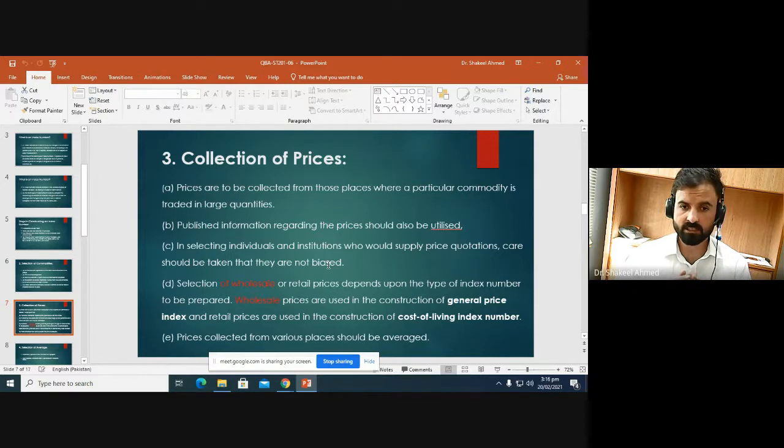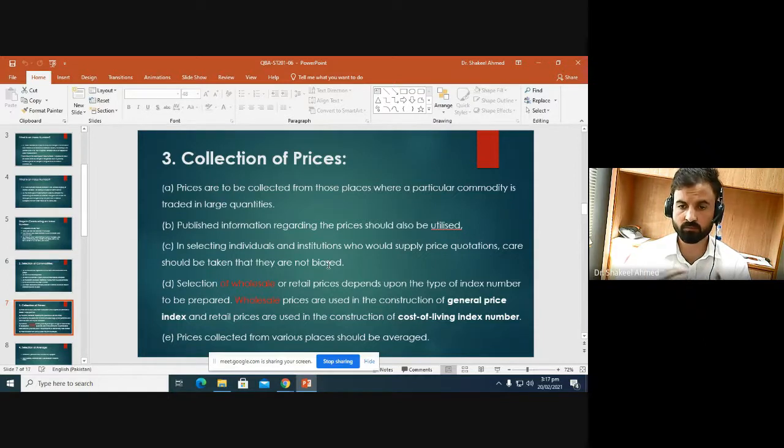You can also use data from newspapers regarding the prices. And in selecting individuals and institutions who would supply price quotations, you should take care of whether there is any bias in reporting the price. You should make sure that the price is valid and accurately reported. Selection of wholesale or retail price depends upon the type of index number.